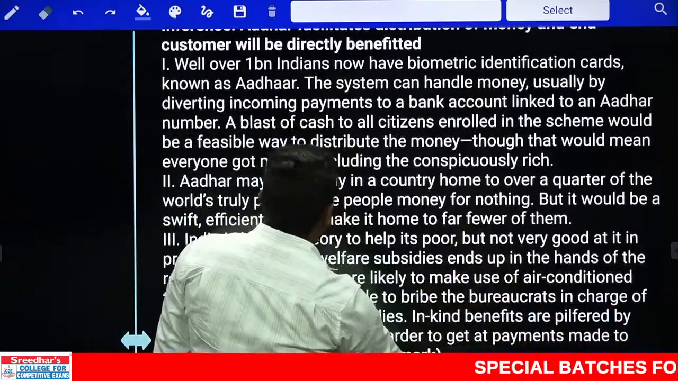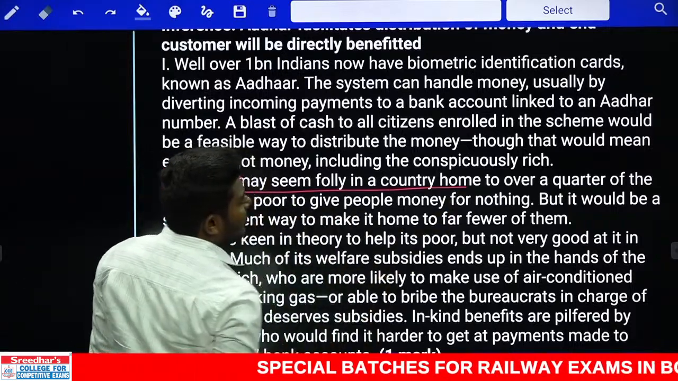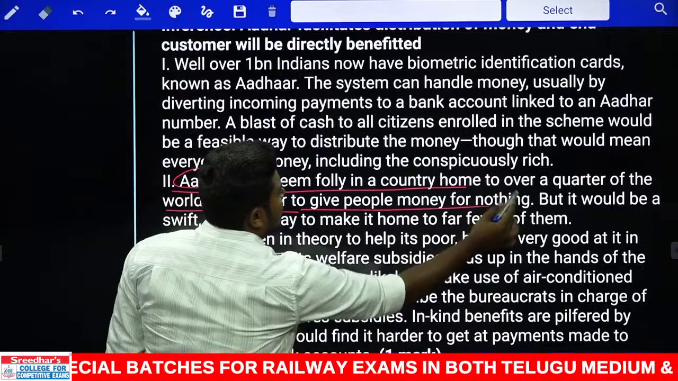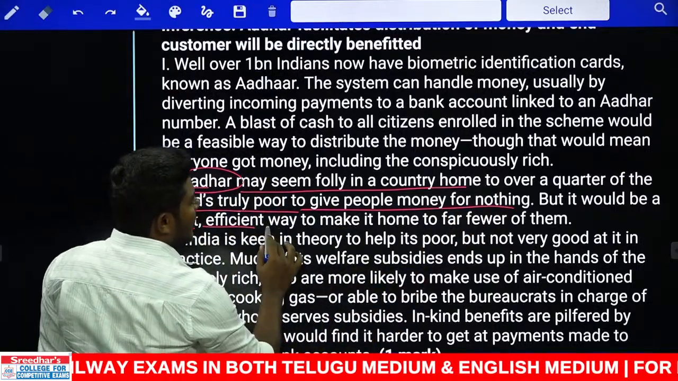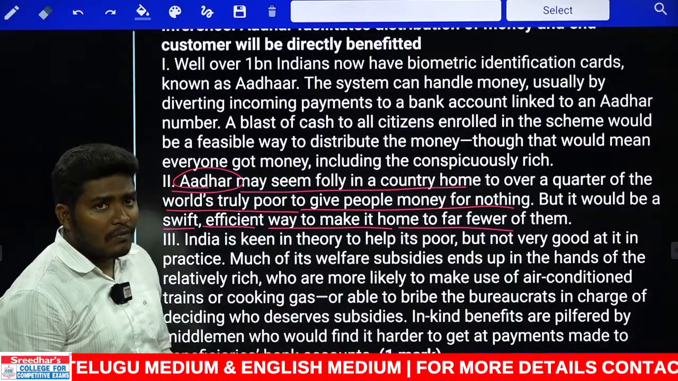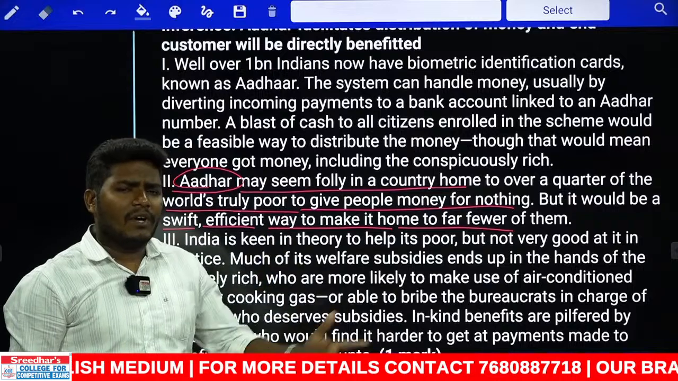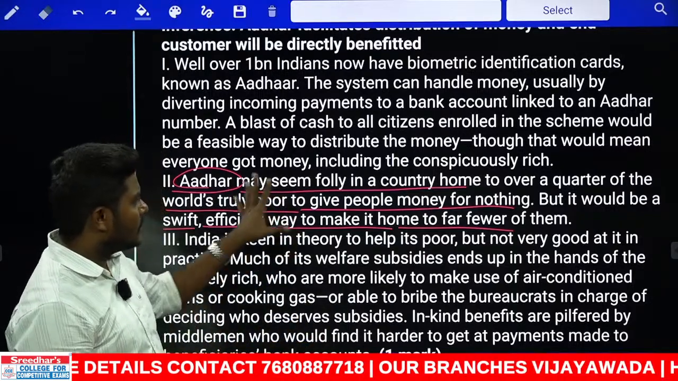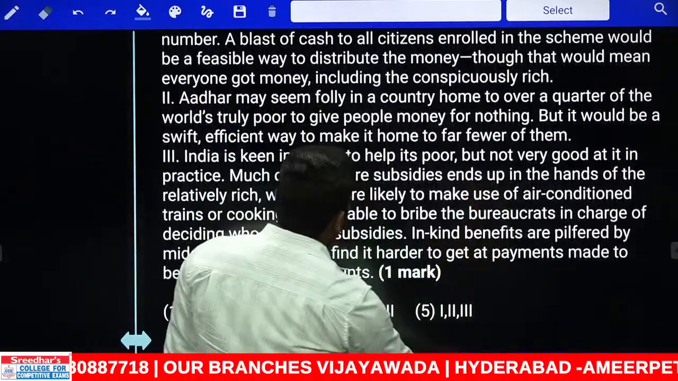Look at the second one now. What is the second one? Aadhaar again. Aadhaar may seem folly in a country home to over a quarter of the world's truly poor, to give people money for nothing, but it would be an efficient way to make it home to far fewer of them. It may not be providing money to everyone, but whoever is getting the money, they are directly getting the money in their accounts. So it is somewhat sensible. Let us see if there is a pair like that, 1 and 2. Look at the third one.